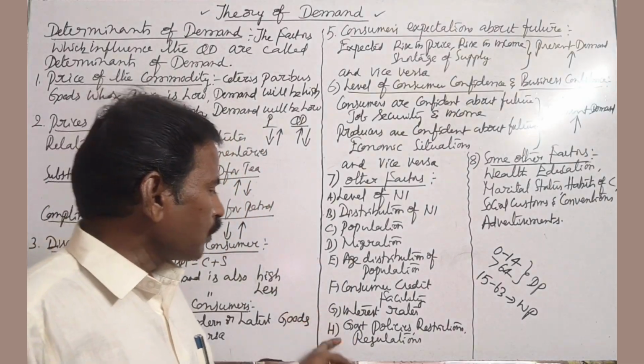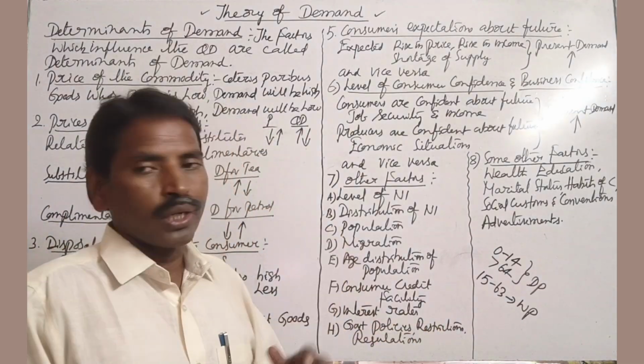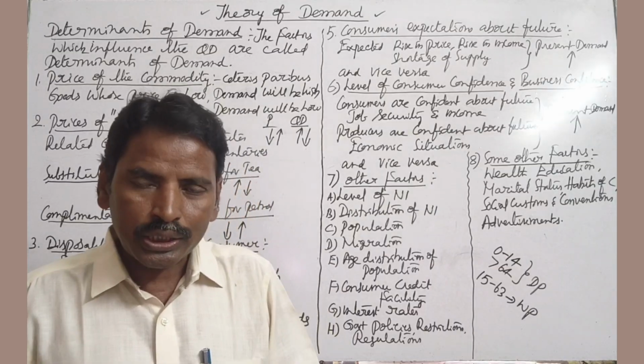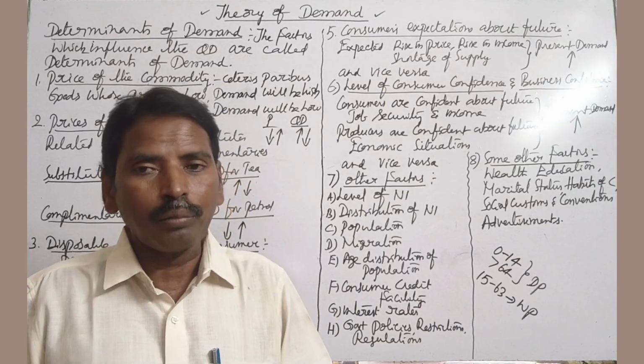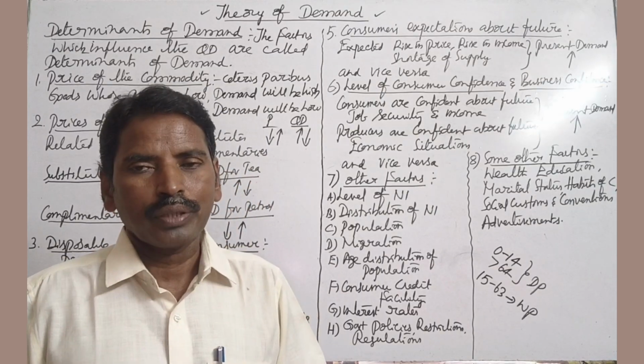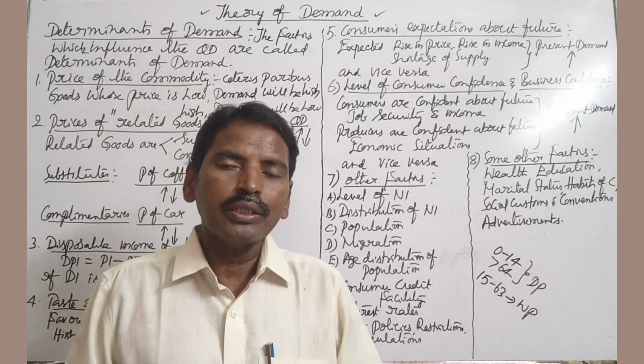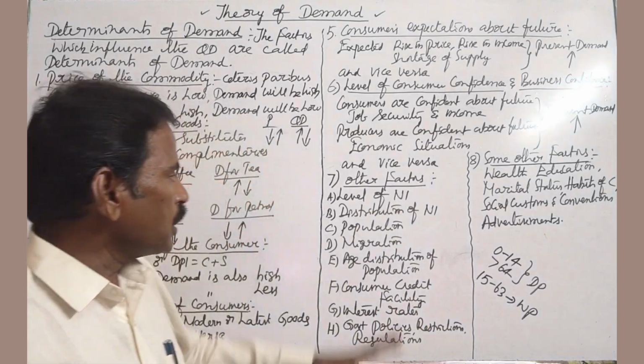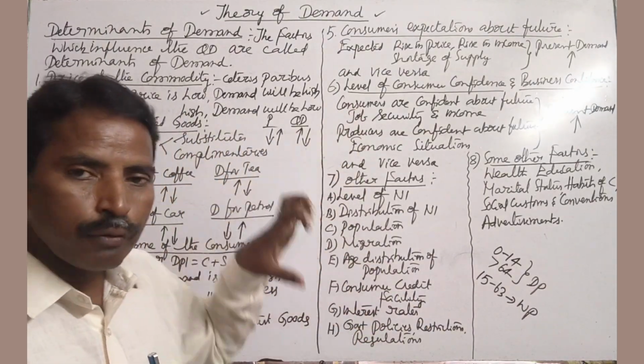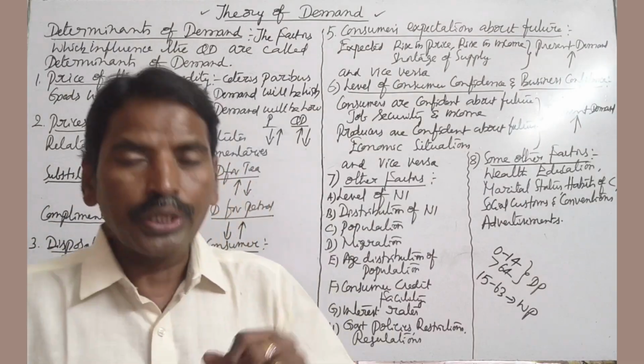So with taxes, restrictions, regulations, total bans, demand decreases, otherwise demand increases. So these are the factors which influence demand for a commodity.